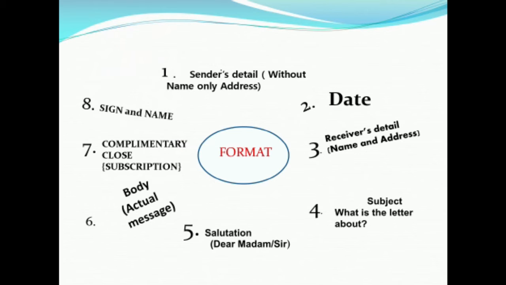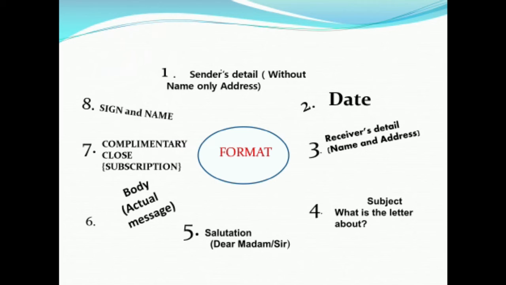Sender's detail. First we write the sender's detail without name, only address. Then we leave a line and write the date. Then we leave a line and write the receiver's detail, name and address both. Then we leave a line and write the subject. What is the letter about? Then again we leave a line and the salutation. Then we leave a line and write the body of the letter. Then we leave a line and write the subscription or complimentary close. And then we leave a line and put an initial signature and then below that the name.